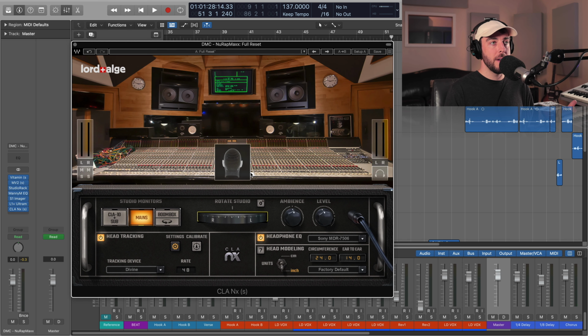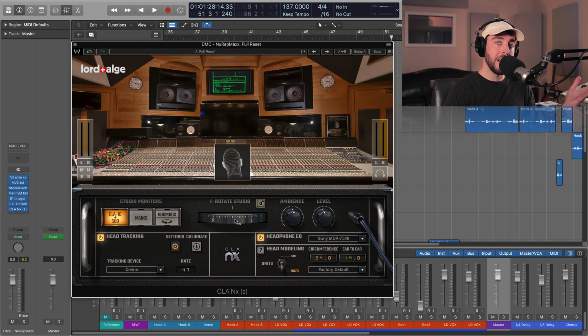Great example there of the extension of the low end. These headphones, the 7506, notoriously thin, don't give you a very good display of your low end and your subs, but you could hear here with the NX and putting it up on the mains, the Ocean Way monitors, we're just getting a representation that I've never been able to get out of these headphones, and just extremely useful to be able to have that here.